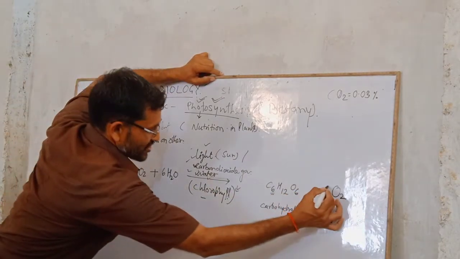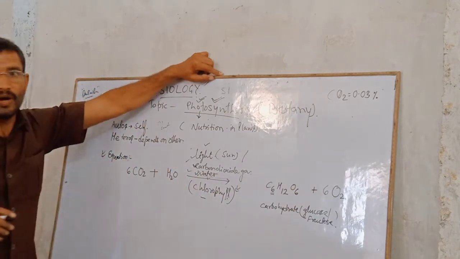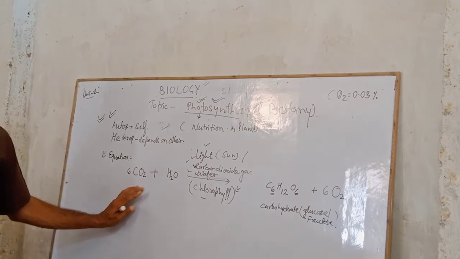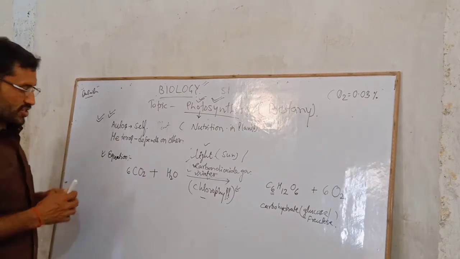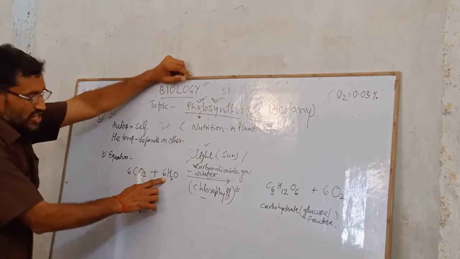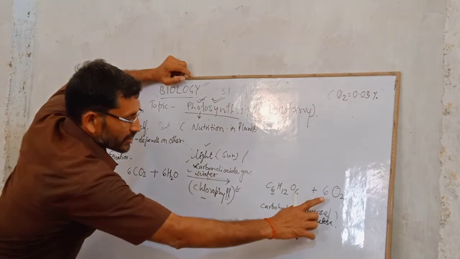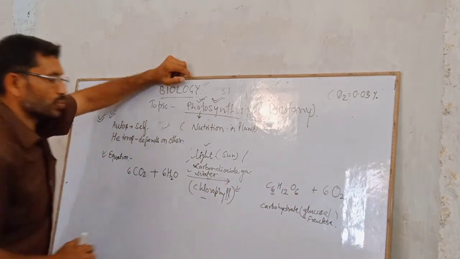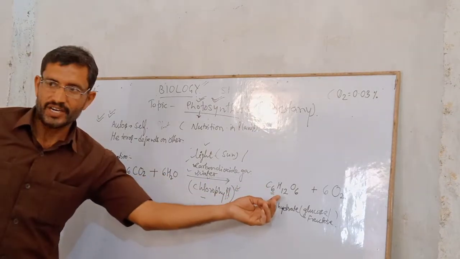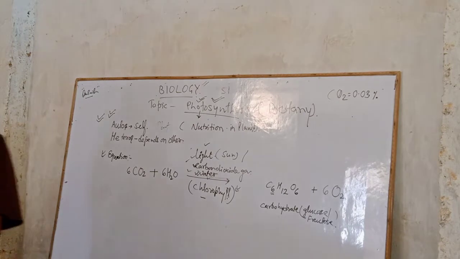The reaction is 6 CO2, 6 H2O, and again 6 O2. Hydrogen: 6 into 2, that is 12, so 12 hydrogen atoms here. And 6 oxygen molecules are involved during the process.